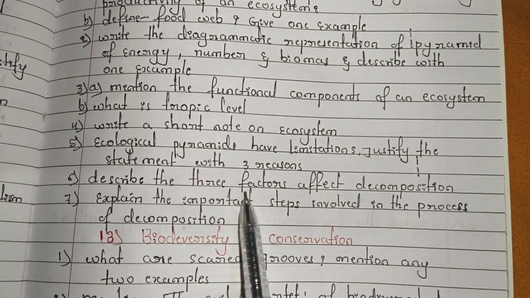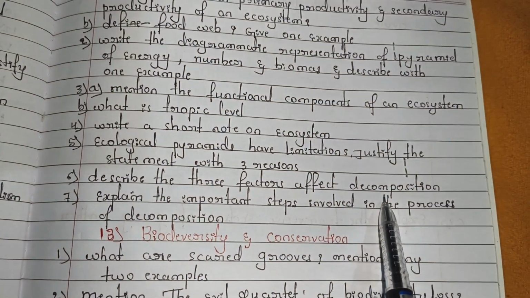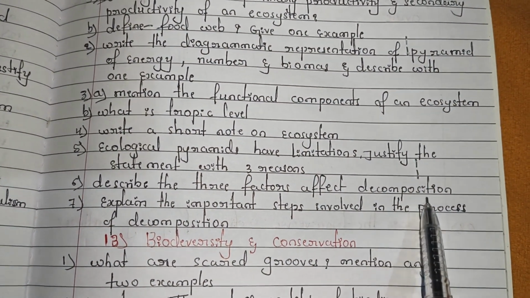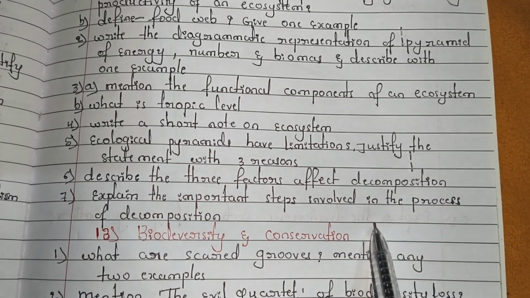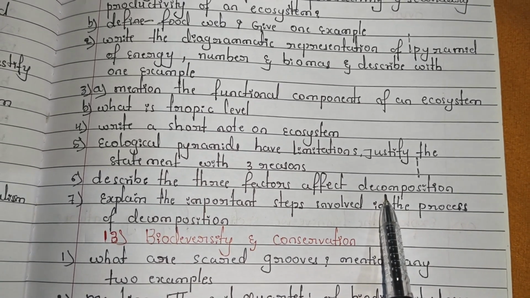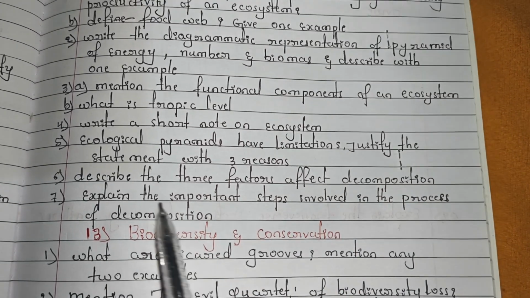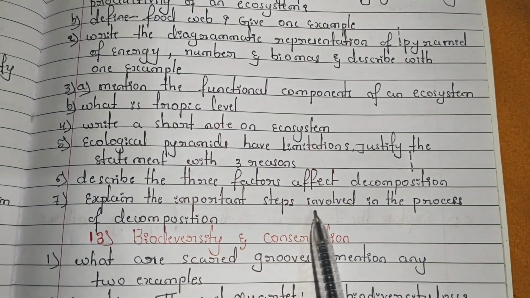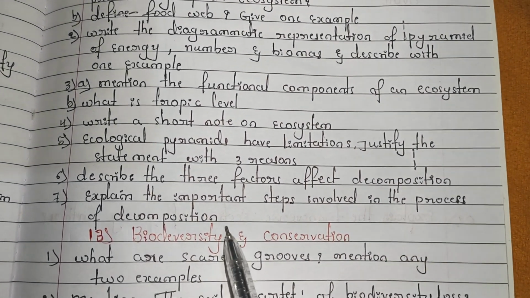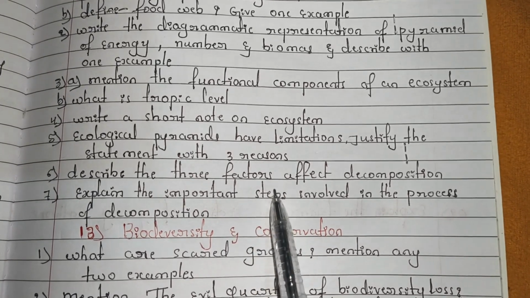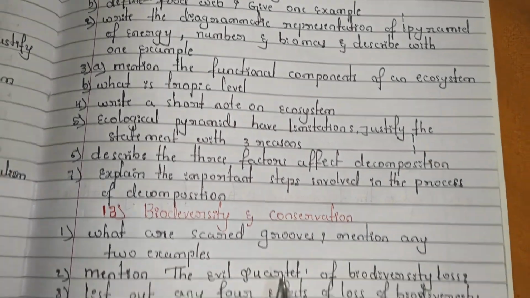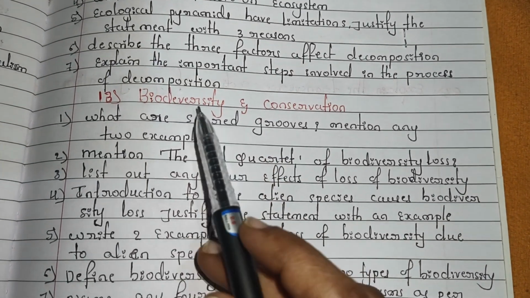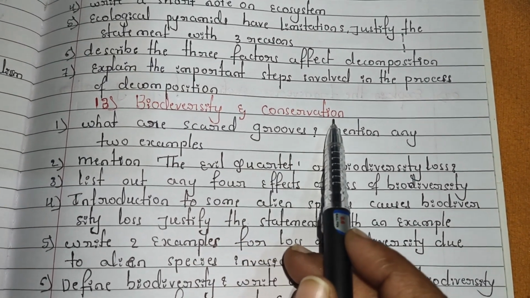The sixth one: describe the 3 factors that affect decomposition. During decomposition, there are 3 factors affecting it; you have to mention what those 3 factors are and explain each individually. Next, the seventh one: explain the important steps involved in the process of decomposition. It is similar, just asked from another angle; you have to mention the steps. Next and last chapter is biodiversity and conservation.